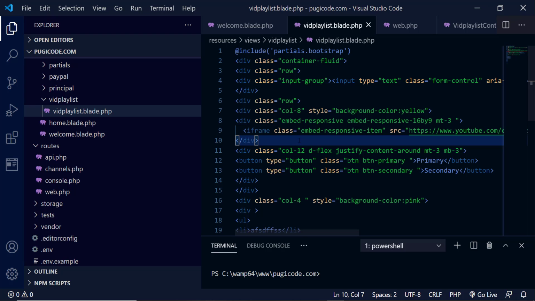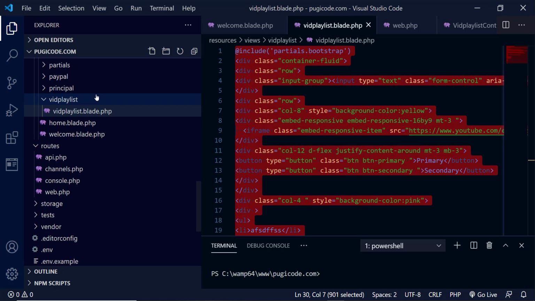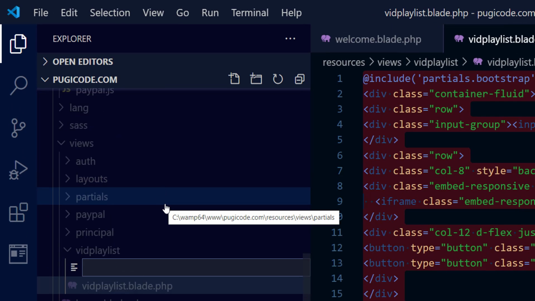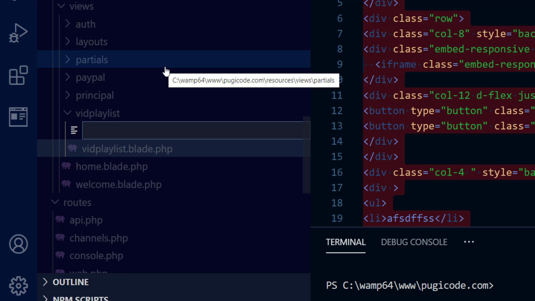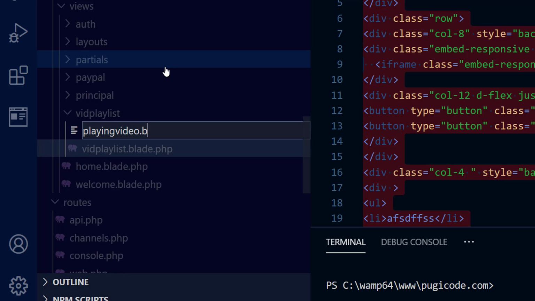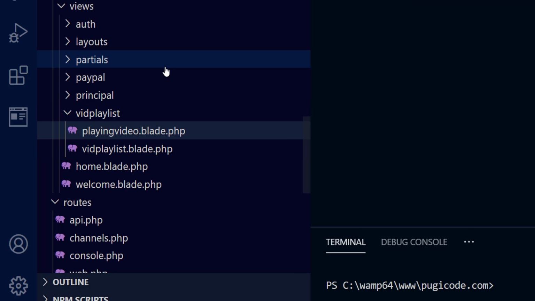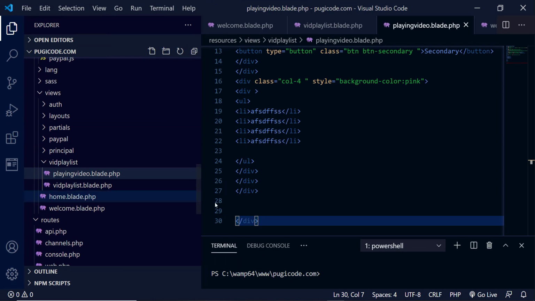So what I'm going to do is copy all this, and then create a new file here, which is going to be playing video.blade.php. Then I paste that code there. I'm naming them this way so that we easily understand, but the naming convention may be done by you.